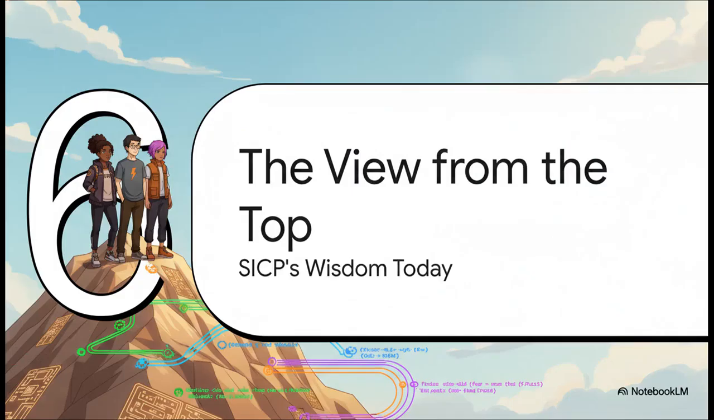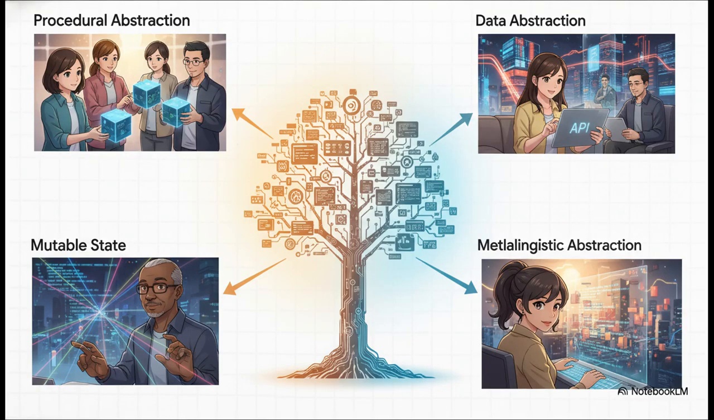Okay, we've made it to the top, so now let's take a look around. How does all this decades-old wisdom actually apply to the Python or JavaScript or Rust code that we're writing every single day? The answer is, these ideas are literally everywhere. Procedural abstraction? That's just functions, modules, and microservices. Data abstraction? That's the whole point of good API design and object-oriented programming. That constant struggle with mutable state? That is the absolute core challenge of building concurrent and distributed systems. And metalinguistic abstraction? You use it all the time. SQL is a language for talking to databases. JSX and React is a language for describing user interfaces. They are all specialized languages designed to solve a specific problem.